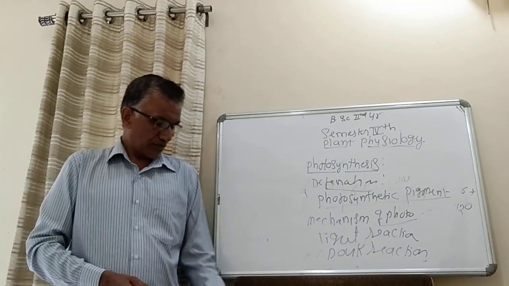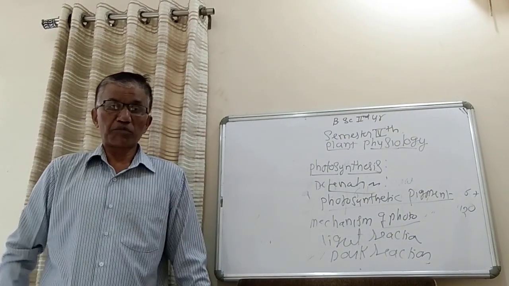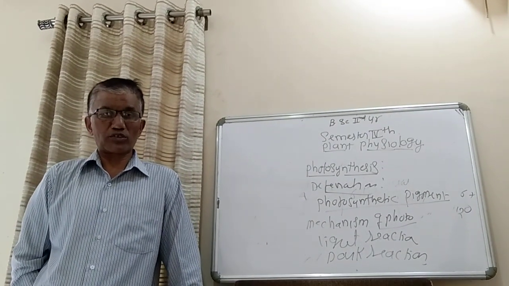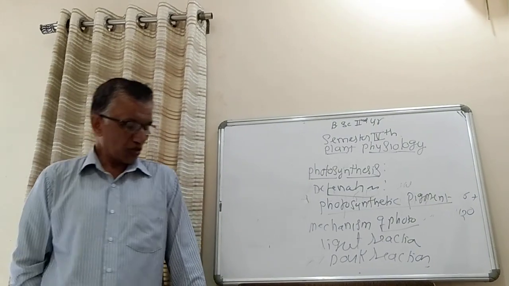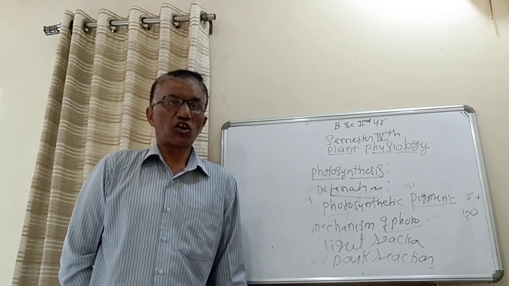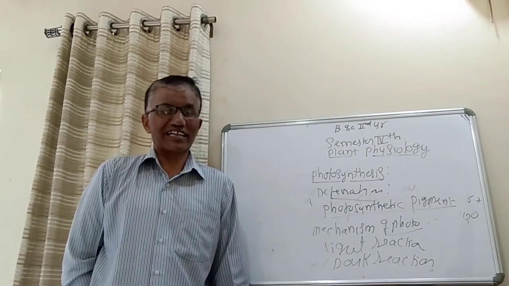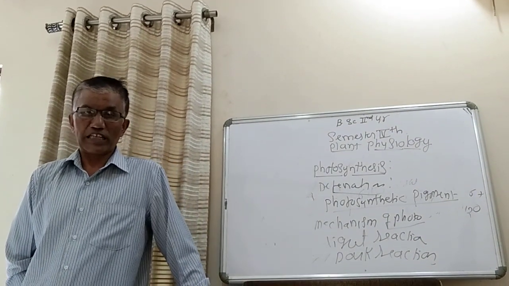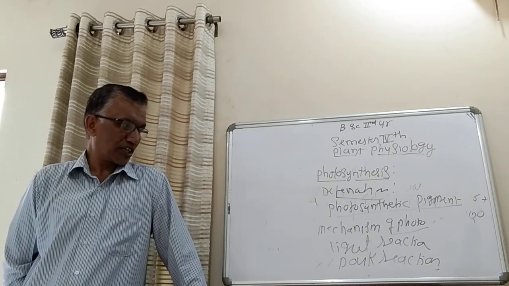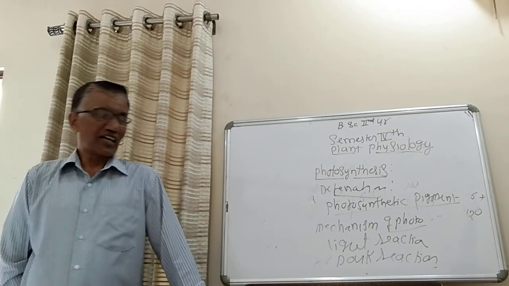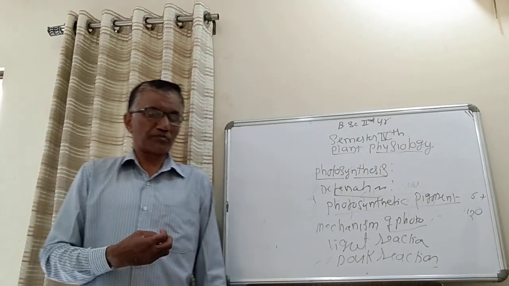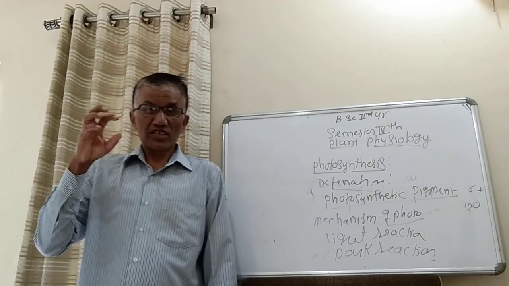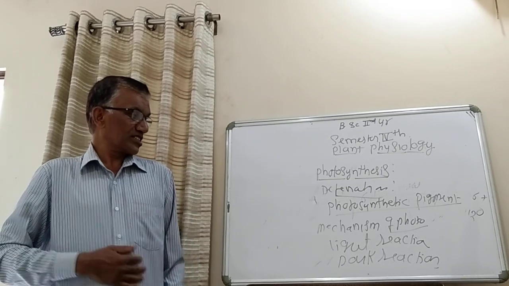As we know, plants appear green in color due to the presence of chlorophyll pigments. Along with these chlorophyll pigments, other accessory photosynthetic pigments are there, that is xanthophyll, phycoerythrin, phycocyanin. Again, the chlorophyll pigment consists of chlorophyll A and chlorophyll B. So these are some of the carotenoids.